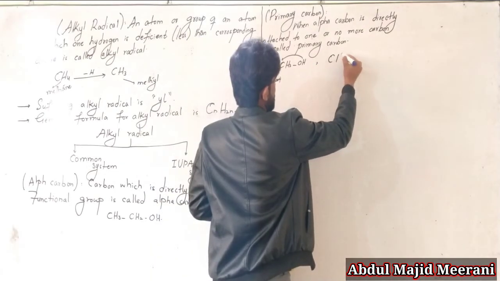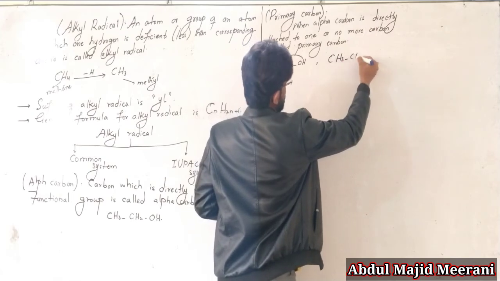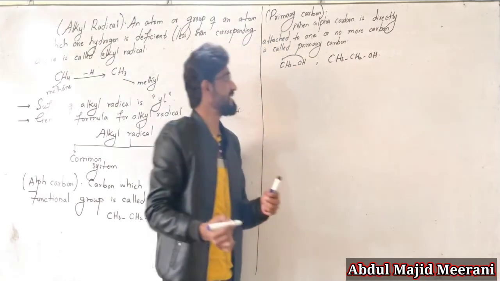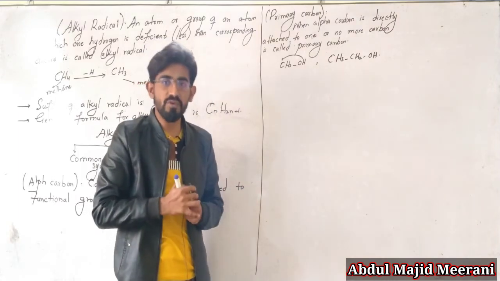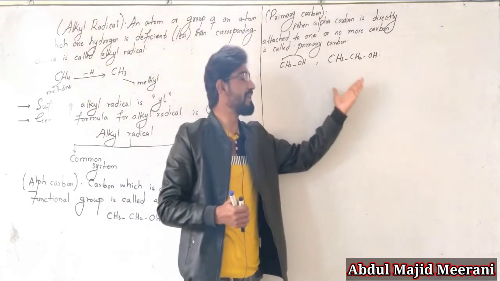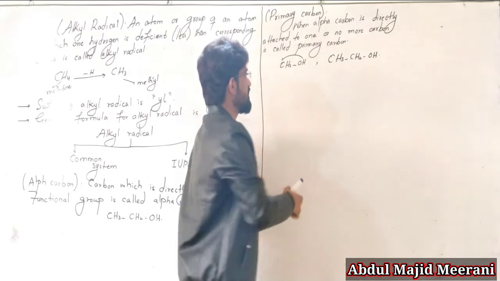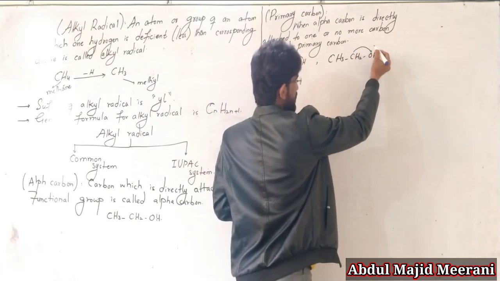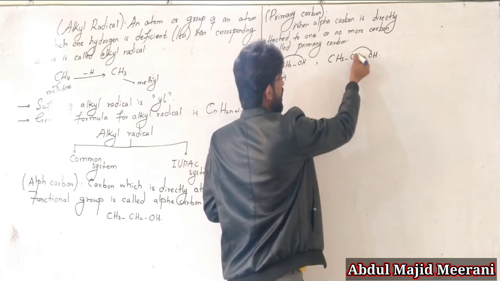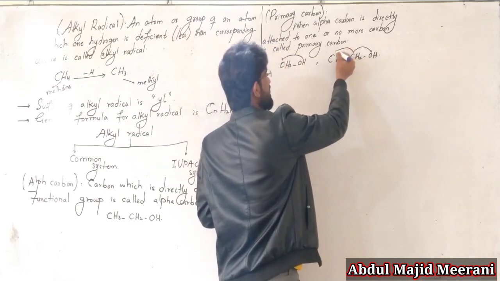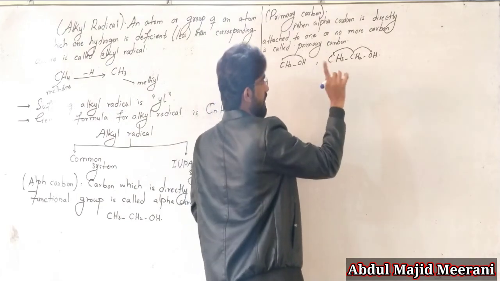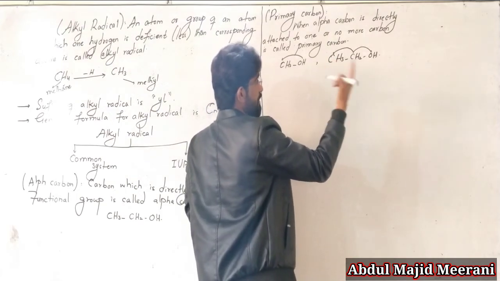So CH3, CH2 and OH: is this a primary carbon? Of course, this is also a primary carbon, because this alpha carbon is bonded with this functional group and directly bonded with one carbon atom. One atom or no more atom is called primary carbon.